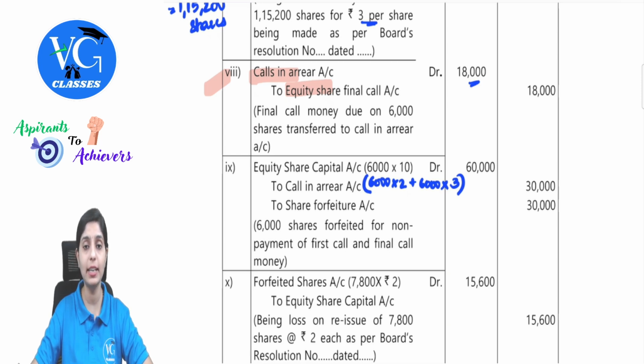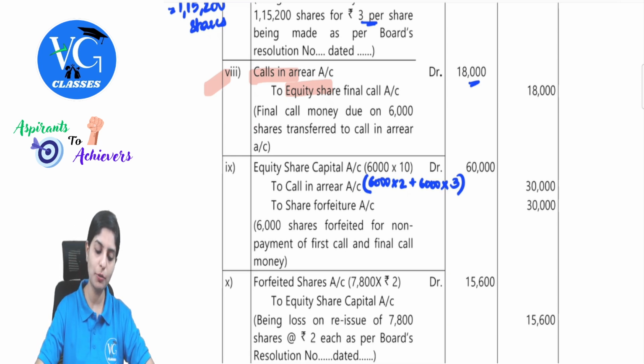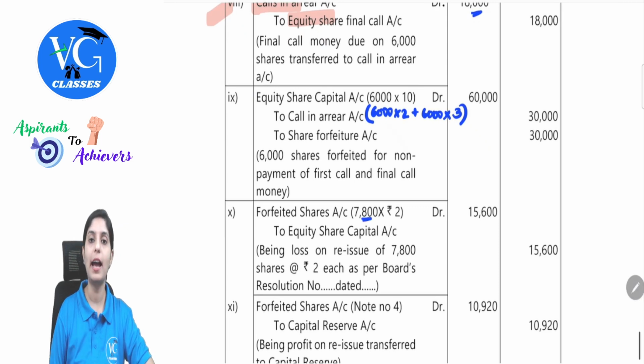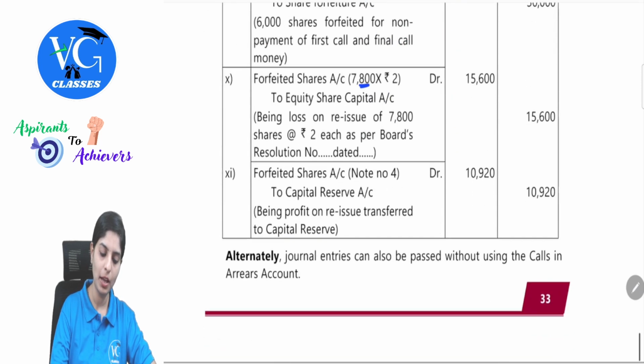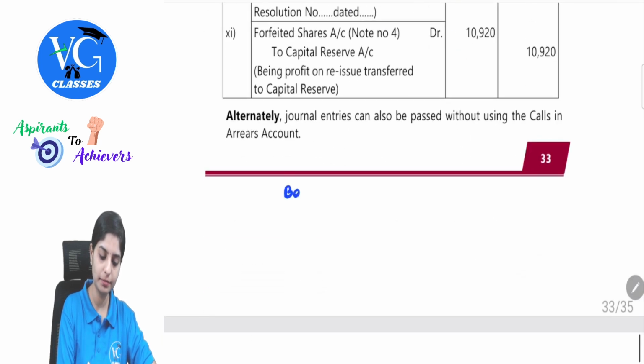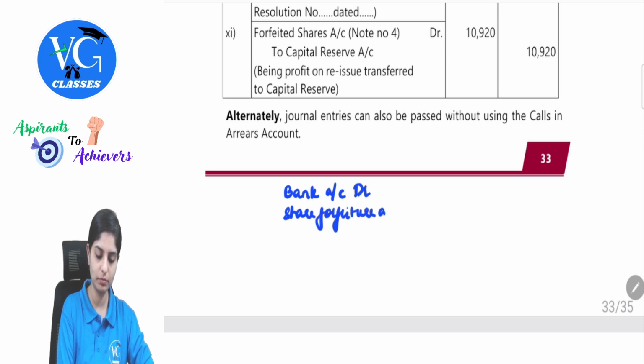After this, there is a reissue. The reissue number of shares is 7,800 at 2 rupees. That means the entry for this would be, for reissue, bank account debit, share forfeiture account debit, to share capital account.